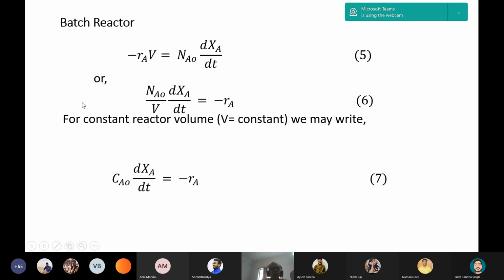So let us assume that this entire chapter is based on constant reactor volume, that is, a constant volume reactor. Then we can write Ca0 dxa by dt. Because with time there is no volume change, we can write Ca0 constant, Na0 by V, and dxa by dt. So using only this equation 7 we can find out the conversion as a function of time.